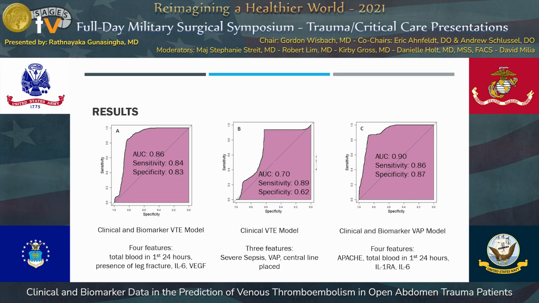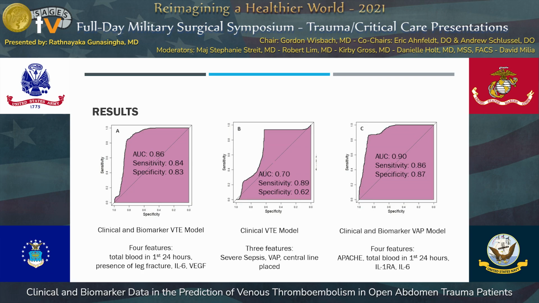We tried to see if we could exclude the biomarker data and just develop a model based on the clinical factors. However, as you can see, the AUC was much lower at 0.7, and it identified 3 factors of severe sepsis, VAP, and central line placement. However, as you can see, a lot of those features could be interrelated.